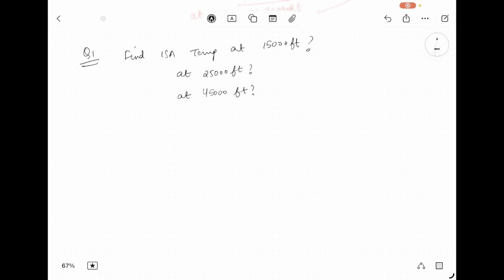If your temperature is coming out to be minus 60 or minus 70, that cannot exist, because up to tropopause it is minus 56.5 degrees Celsius. After that, the temperature is constant in the entire tropopause layer, and then in stratosphere it starts to rise again. So the lowest is this temperature. In real life it can be lower, but as per the ISA calculation it cannot go below this temperature. So while calculating this, remember this lowest temperature.